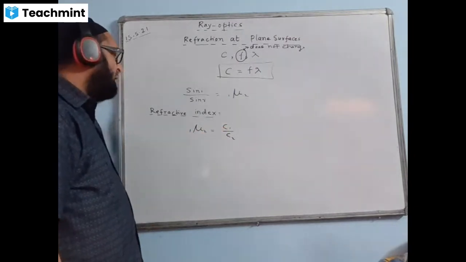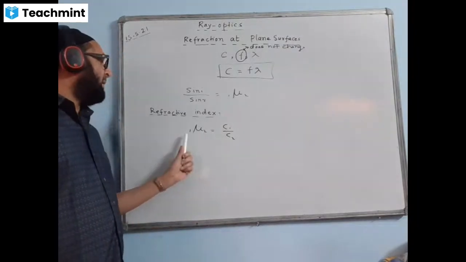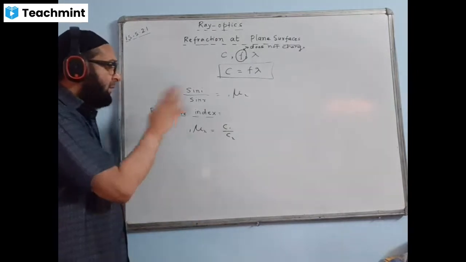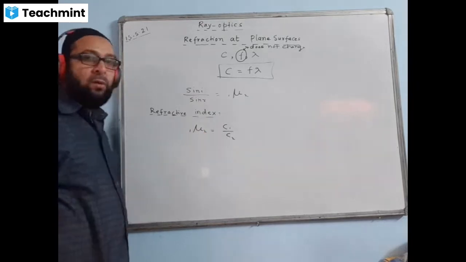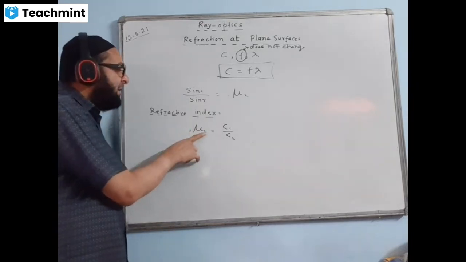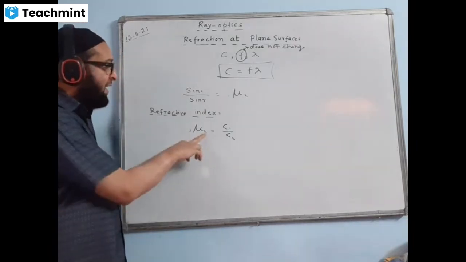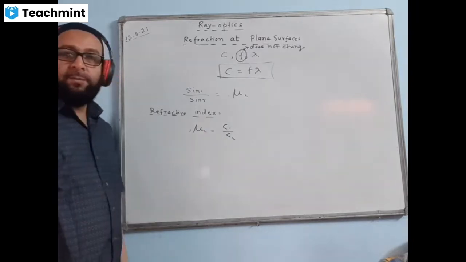And how do we read it? Reading time, we read this way: refractive index of medium 2 with respect to medium 1. The ray of light in this case is traveling from medium 1 to medium 2. That means the incident ray is in medium 1 and the refracted ray is in medium 2. So the refracting medium will come here later on and the speed of light will come down.